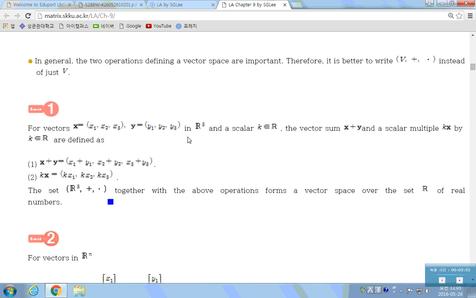For two vectors here and the scalar k, if the vector addition and scalar multiplication are defined in this way, then they satisfy 10 properties.